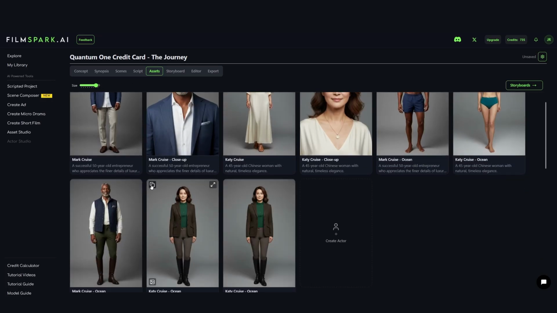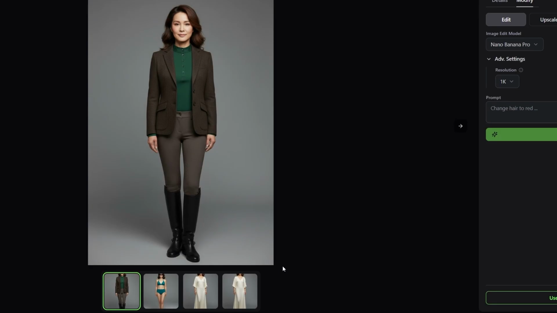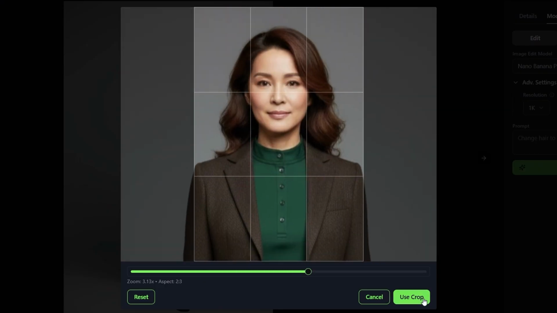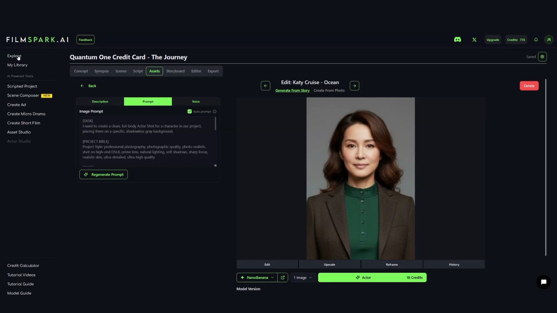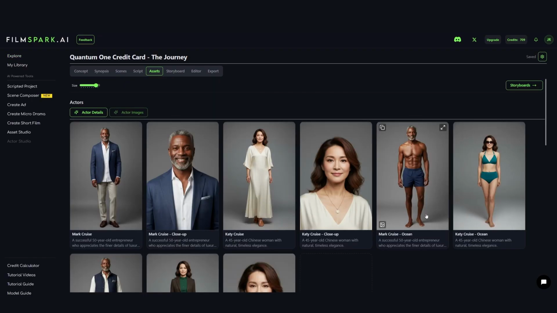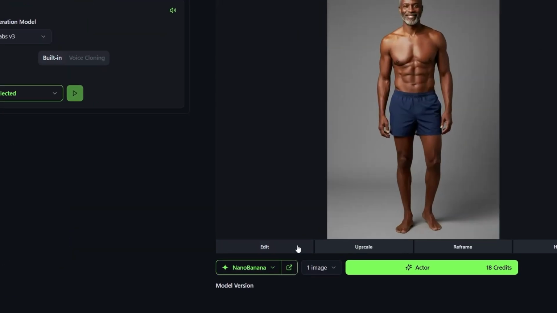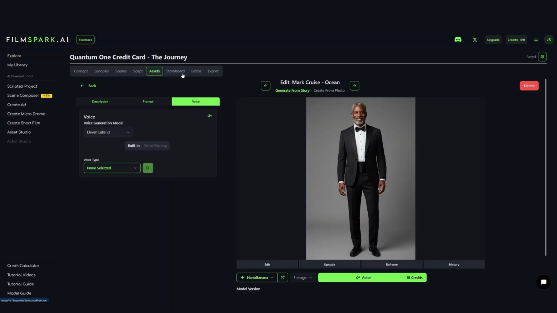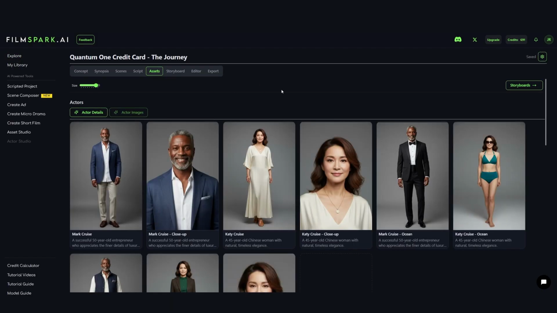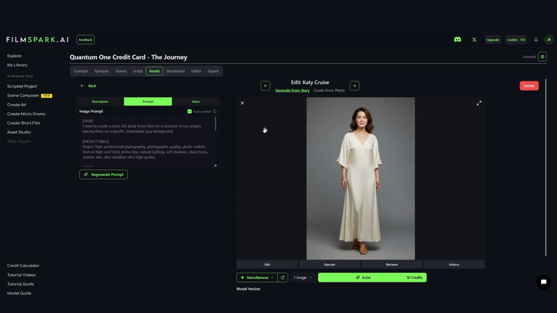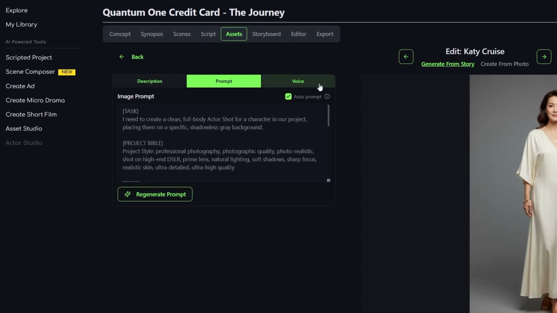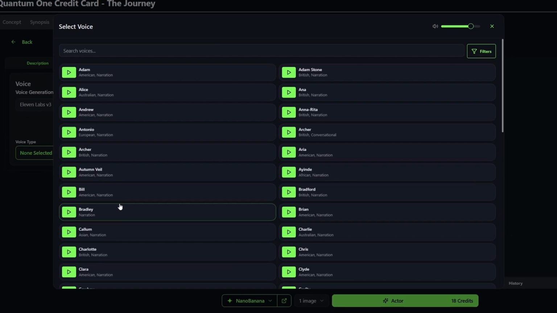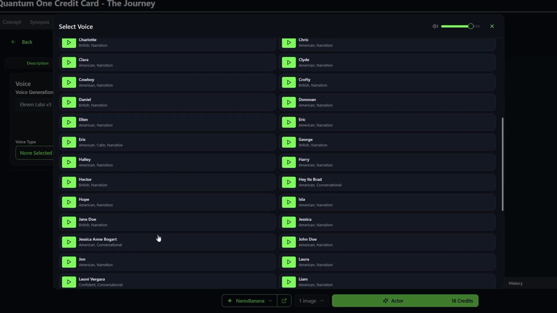Consistency is key in filmmaking. Use the Adjust tool to create matching close-ups for your actors. In addition, use Edit mode to change actors' outfits or other attributes. Finally, choose a voice. Choose from our library of AI voices or use voice cloning to upload a sample, ensuring your actor's performance is as consistent as their look.